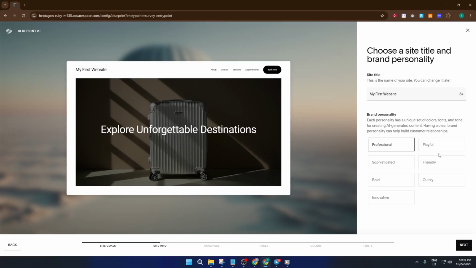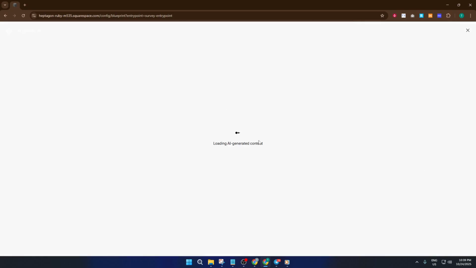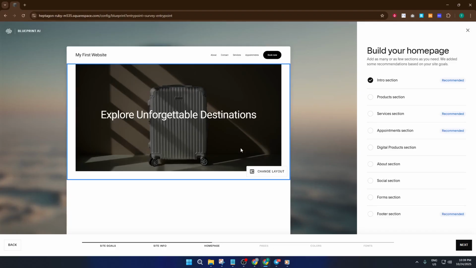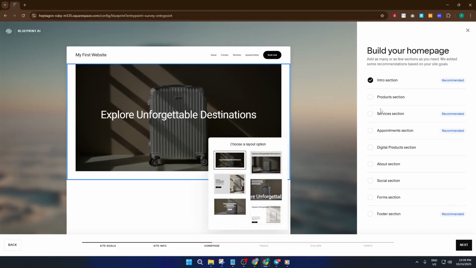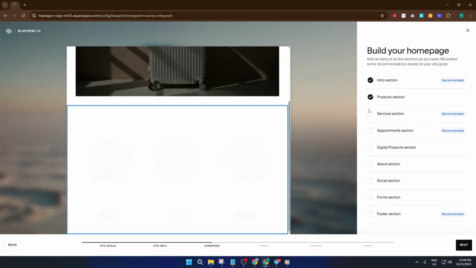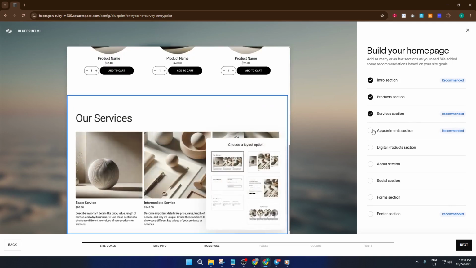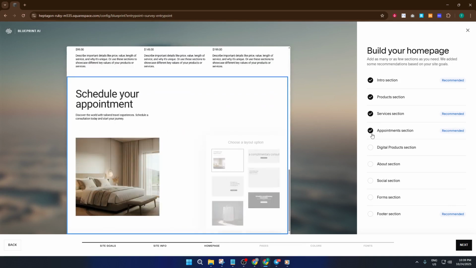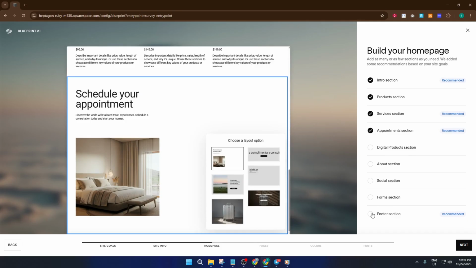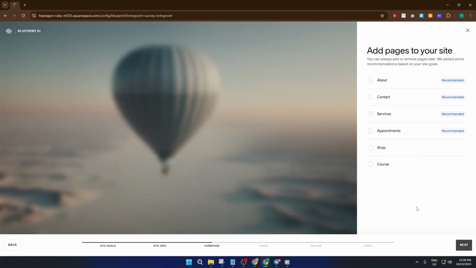Lastly, while you're in trial mode, your site will live at a URL like your site name squarespace.com. You can share this link with friends or colleagues to get some fresh feedback before launching for real. Just keep in mind, until you choose a paid plan, your site stays private and won't show up in Google searches. Perfect for working behind the scenes. That's it. Your Squarespace journey has officially begun.